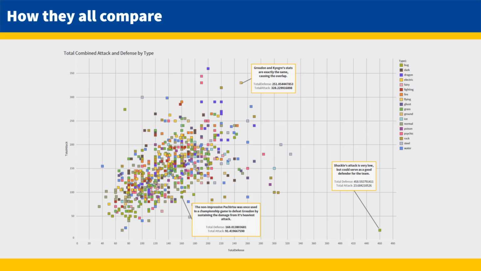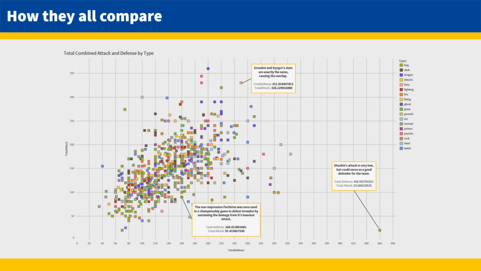I wanted to take a closer look at Pokemon as a whole to see what I could learn. By using scatter plots, we're able to see some outliers and learn information about Pokemon that we didn't see before. Here we can see that Shuckle has the highest defense stat of all the Pokemon. However, his attack is one of the lowest. This doesn't mean he should be counted out though.